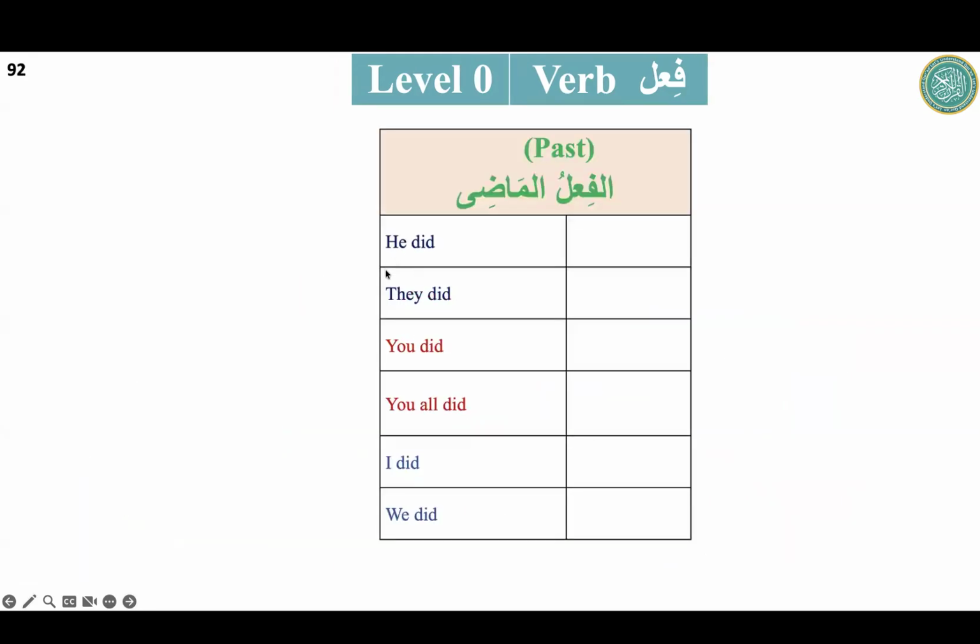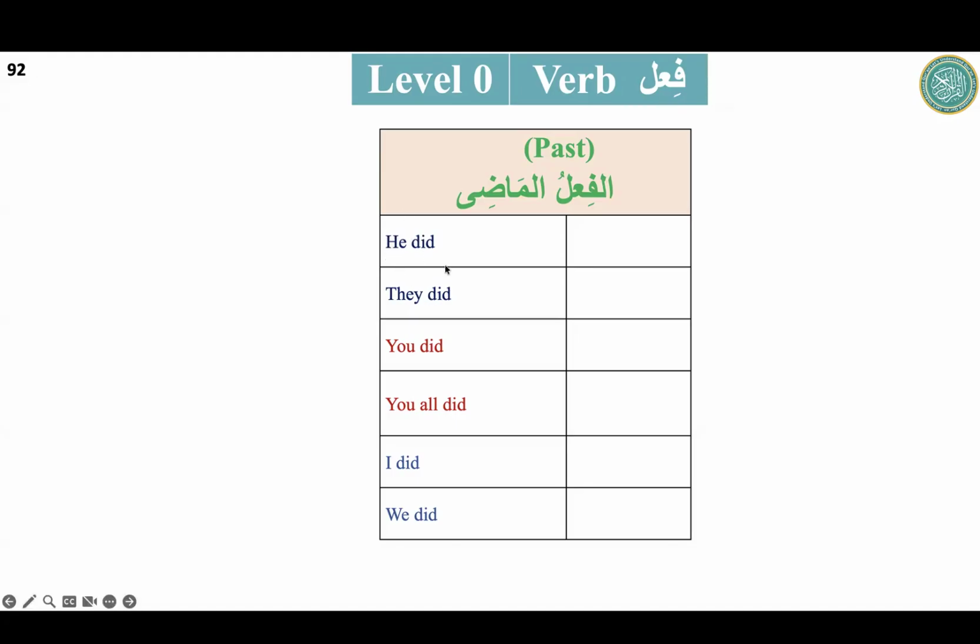One thing is that the order is very important. We have to remember and do this in order, as we have done with the detached pronouns: huwa, hum, anta, antum, ana, nahnu. If you put something in order, it will be easy to remember, because when you put it in order, you are devising a technique so that you are not missing anything. Then the attached pronouns: hu, hum, ka, kum, i, na. Let's say rabbuhu, rabbuhum, rabbuka, rabbukum, rabbi, rabbuna. That should be in order.